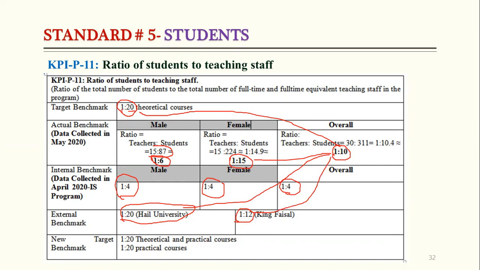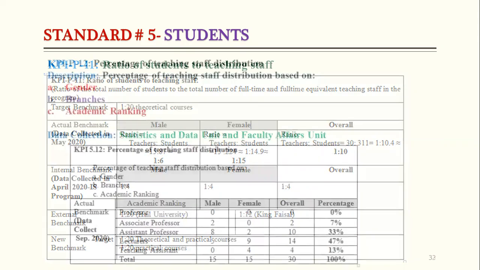After we have seen this target benchmark, we keep the new target benchmark as it is, because for the student to teacher ratio there is some standard. Okay, so we also have to follow the standard values for how many students will be assigned to one faculty member. So this is the KPI analysis for KPI number 11.